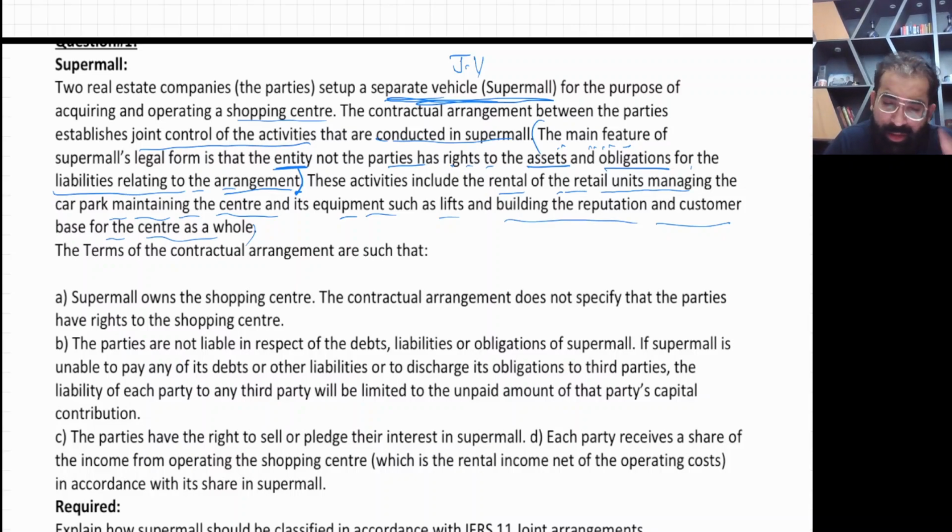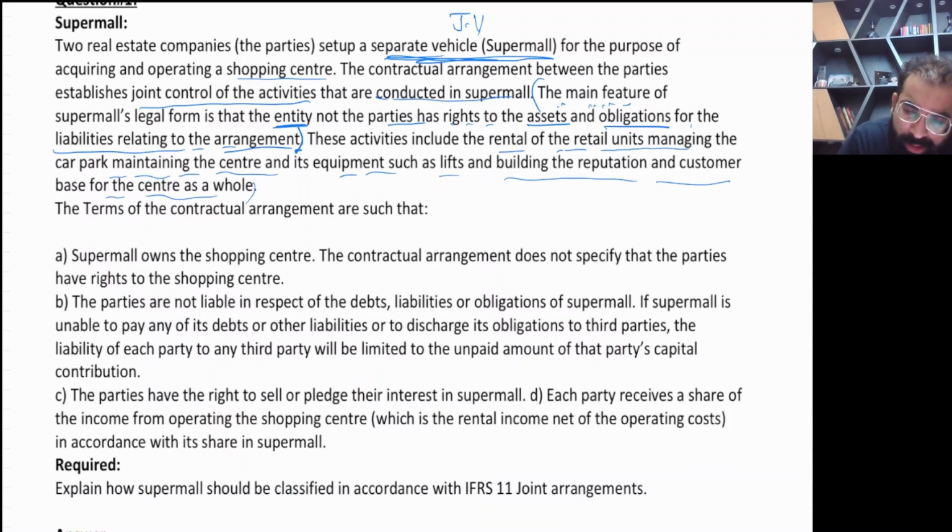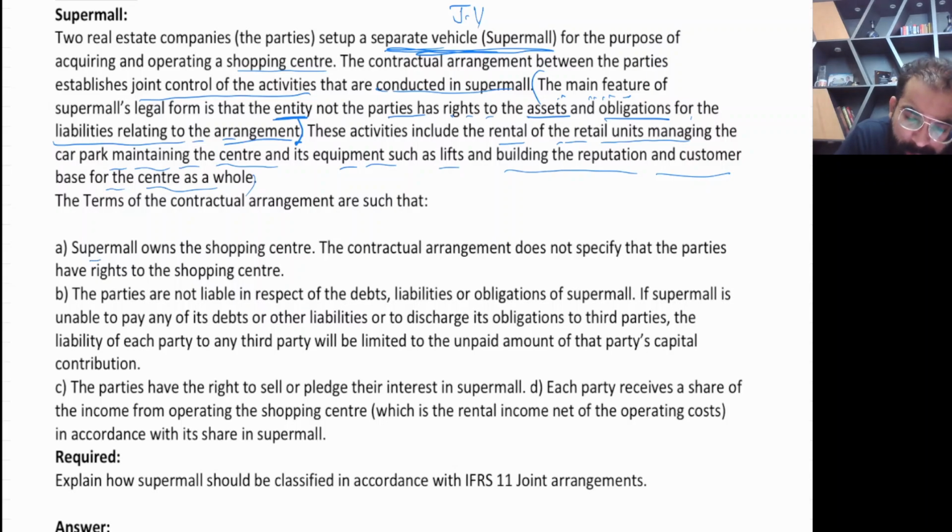Okay. Now, the terms of the contractual arrangement are such that Super Mall owns the shopping center. Super Mall is the new entity in which we have shares. The contractual arrangement does not specify that the parties have right to the shopping center. The parties, meaning the investors, have no rights directly in the assets. They have only rights in the net assets. So again, it is a joint venture.